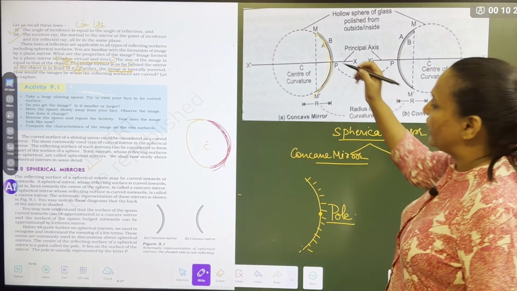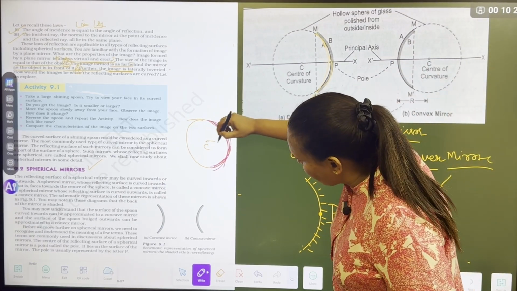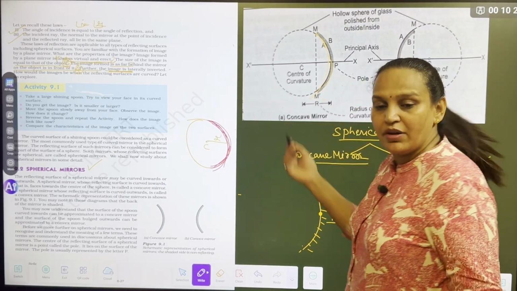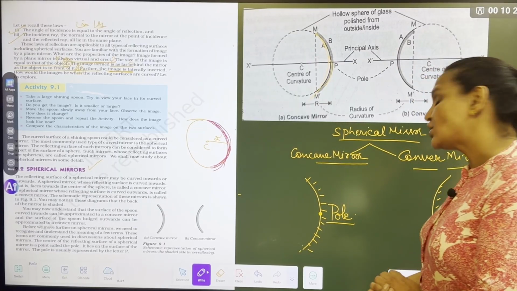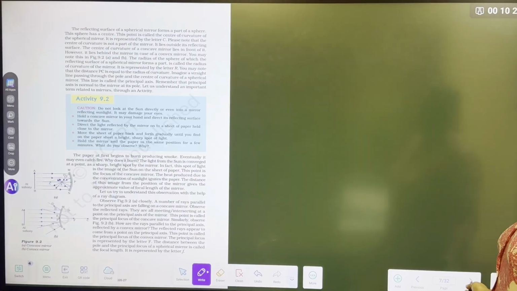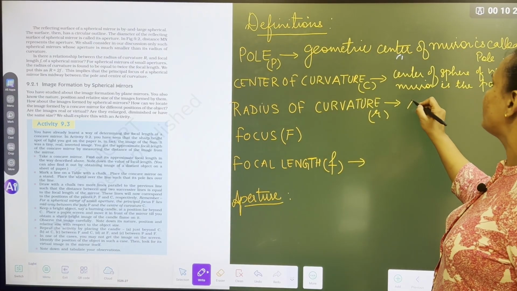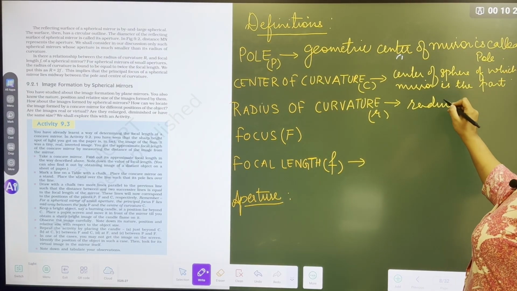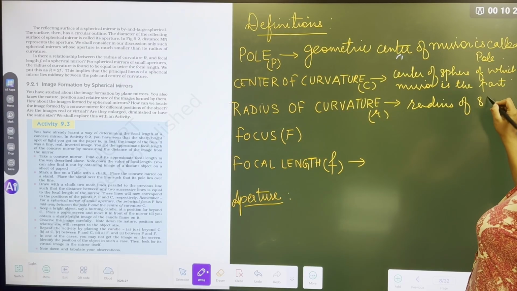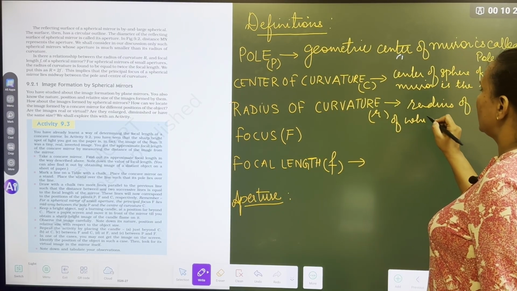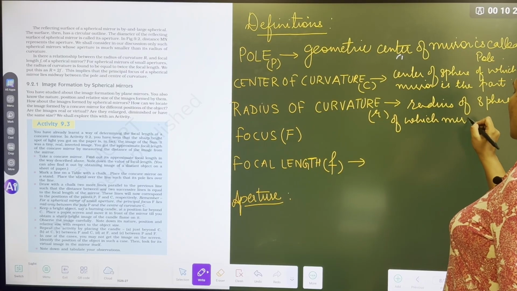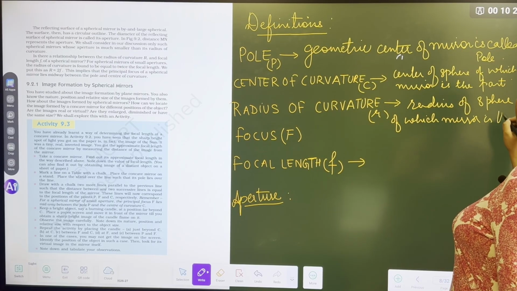What is the radius of curvature? Now what is the distance from the center to here? It is called the radius. Everybody knows this in a circle. So radius of curvature is the radius of the sphere of which the mirror is a part.